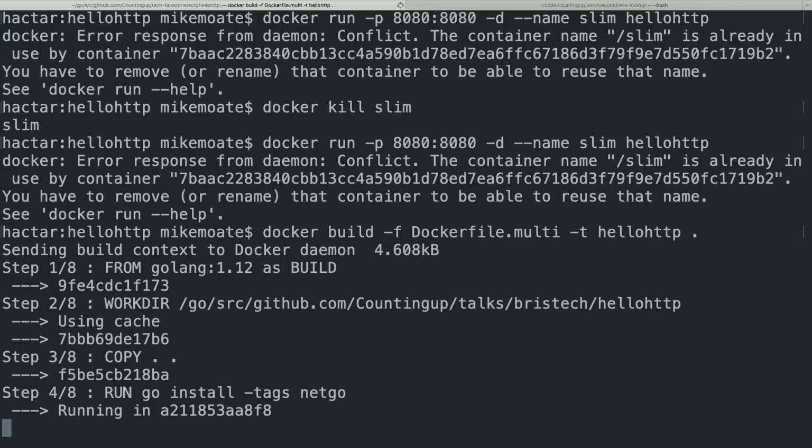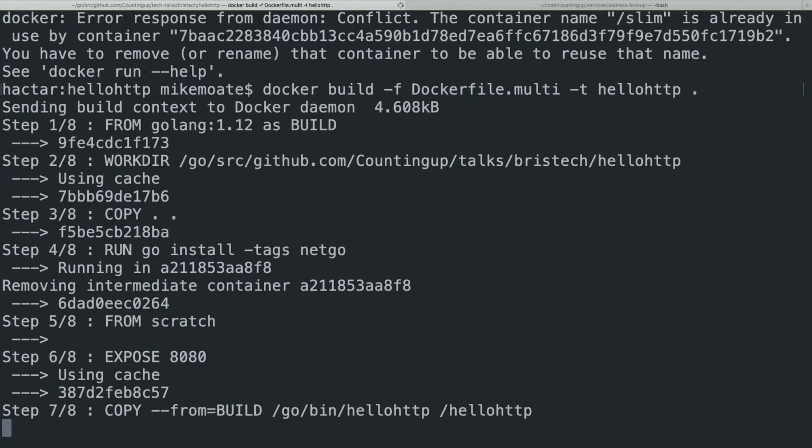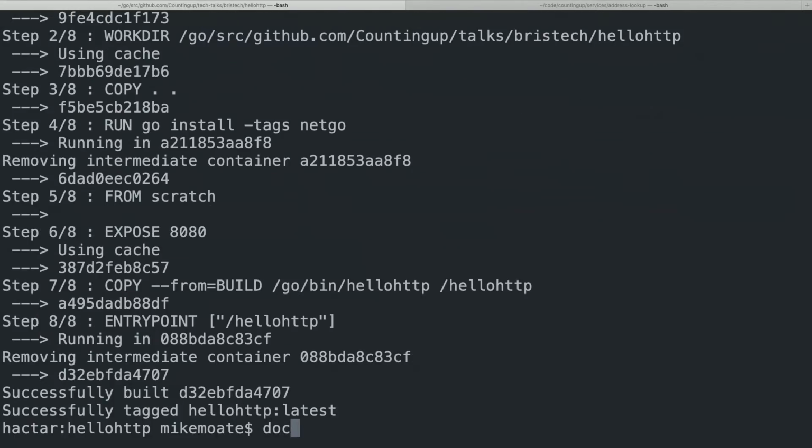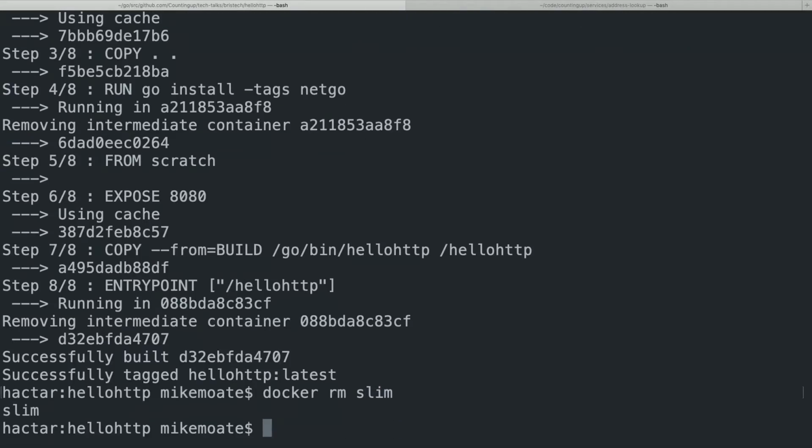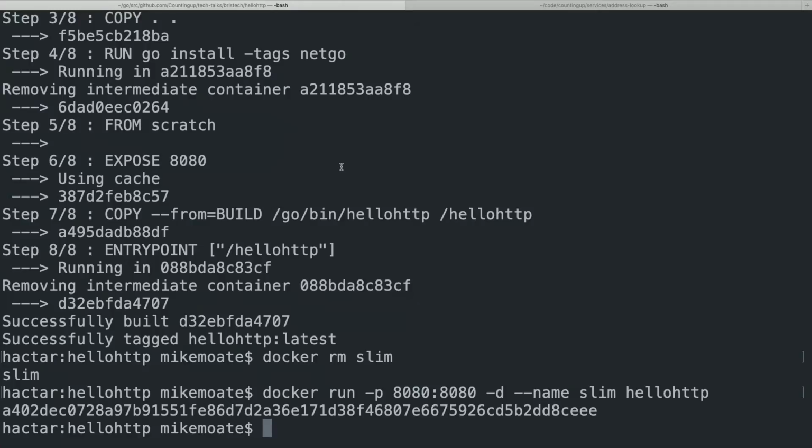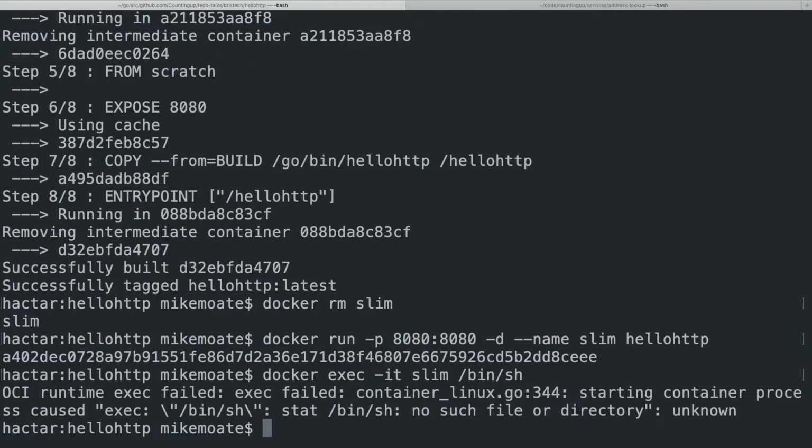Rebuild the container. Just make sure that's gone. And then run that. If we get a shell inside Slim, we can't get a shell inside Slim. There is no shell. There is no Linux user space of any kind inside that container. There is just one static Go binary.